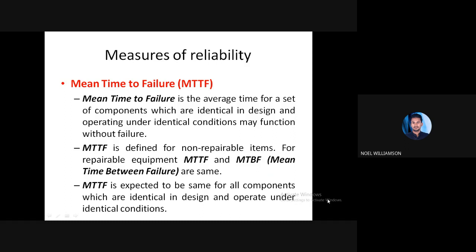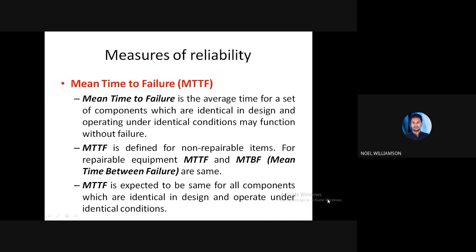MTTF is defined for non-repairable items. This term is given mainly for non-repairable items. That means if such a component fails, then we throw it away; we are not repairing or maintaining it.